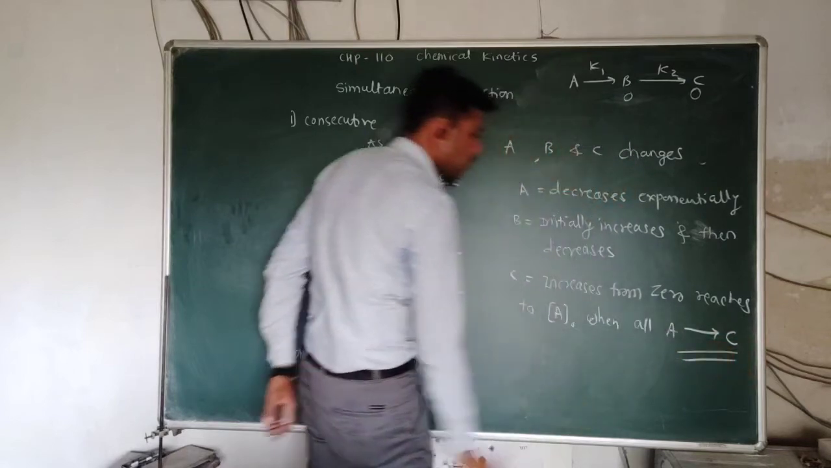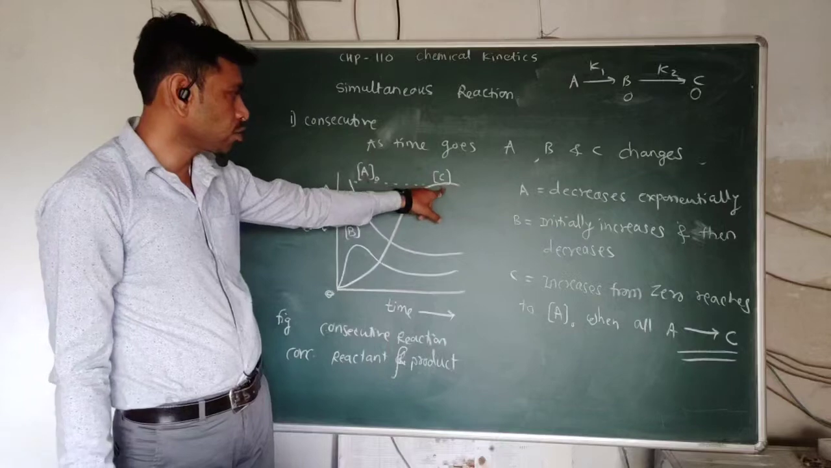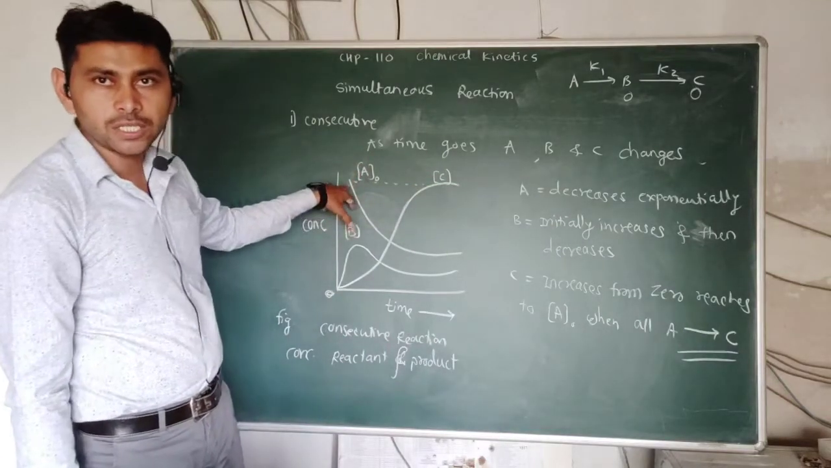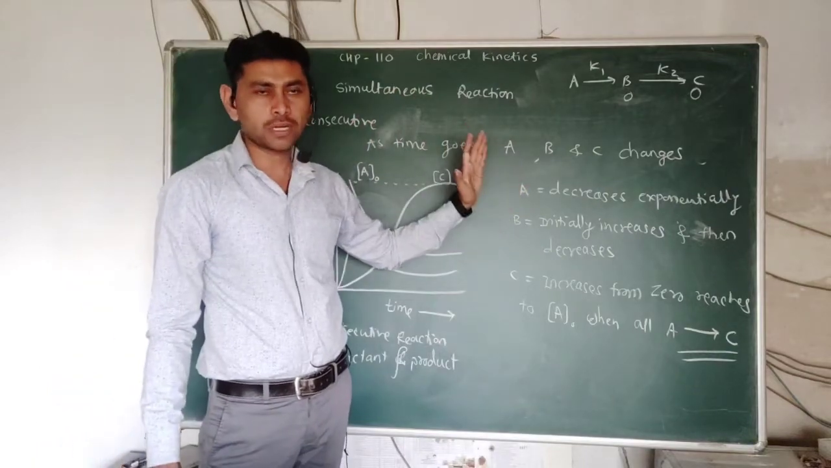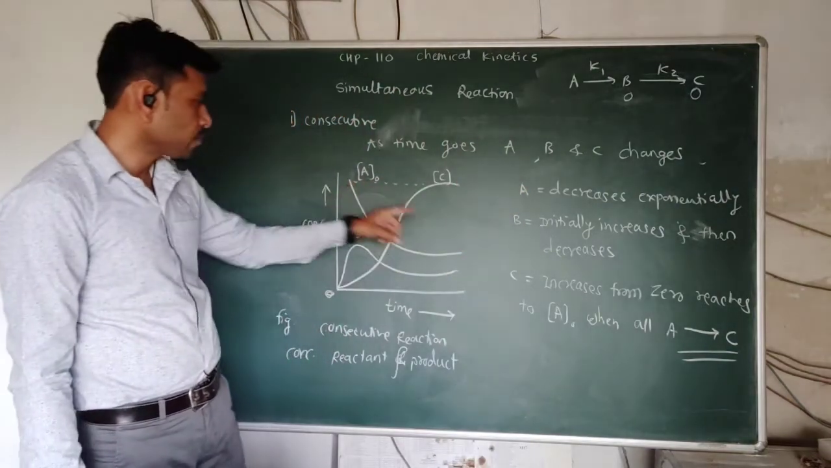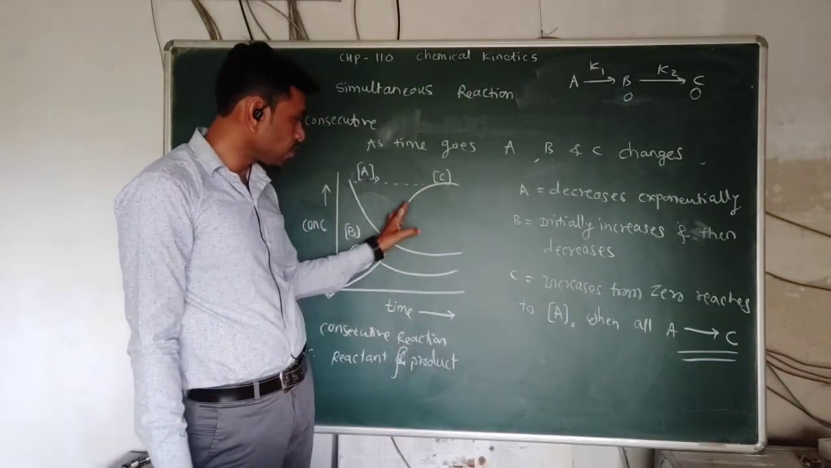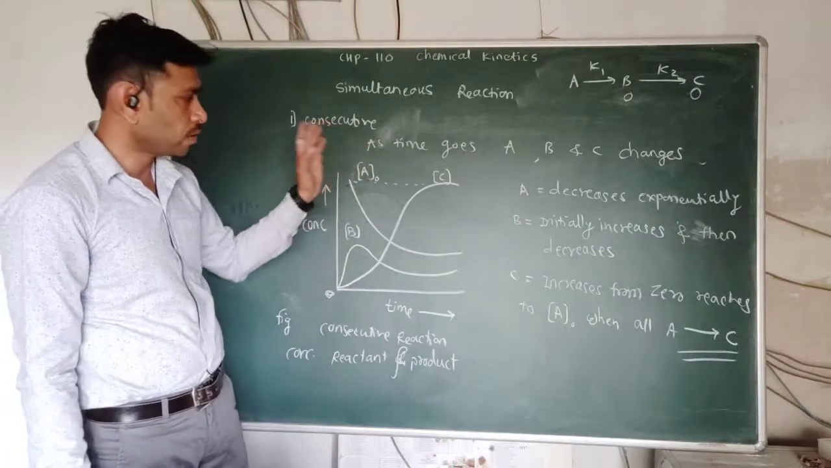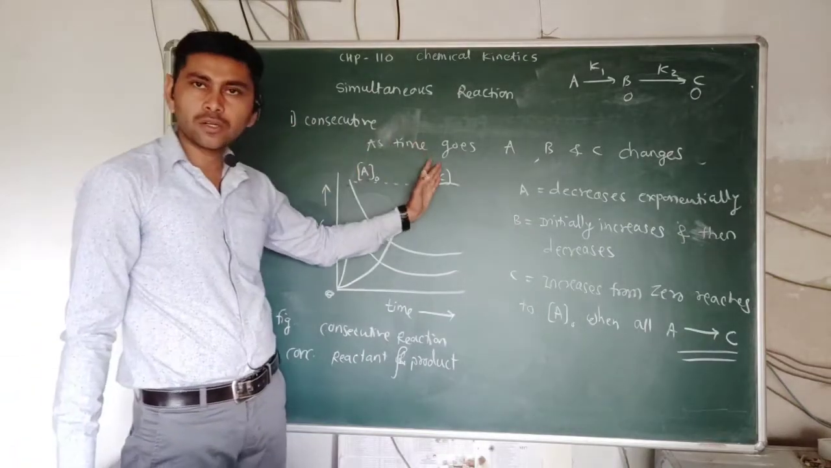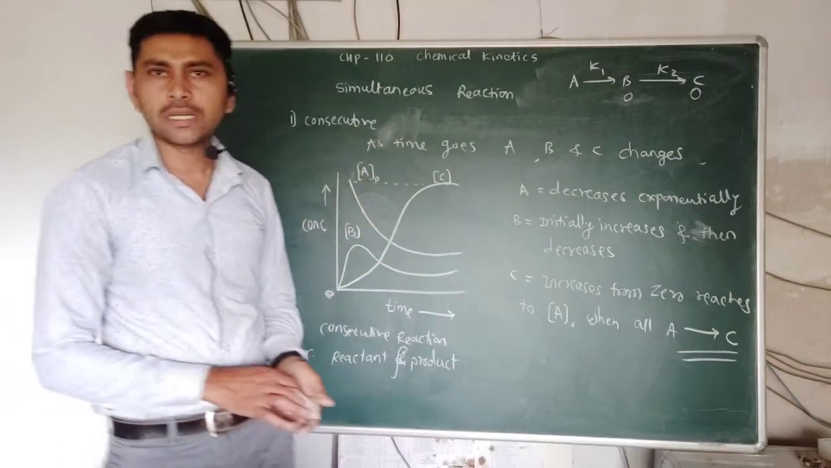When all A gets converted into C through intermediate B, the concentration of C becomes equal to the initial concentration, because all reactant molecules get converted into product. The same condition is here, where the concentration of C increases from 0 and reaches the concentration of A when all A gets converted into C via intermediate B. So this is about consecutive reaction.